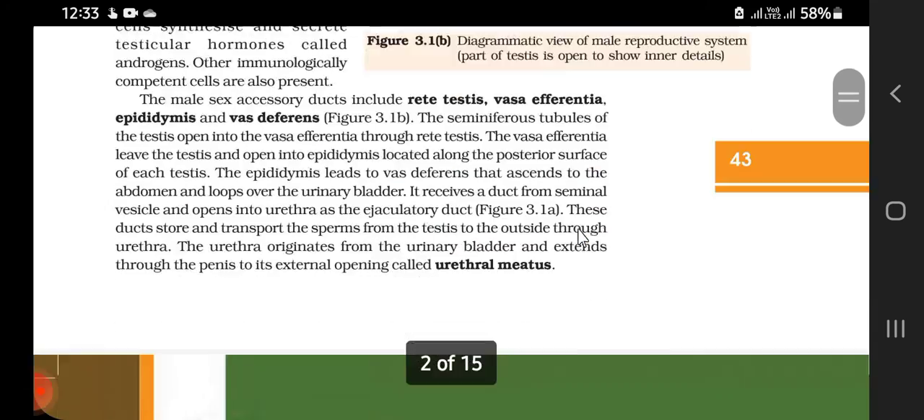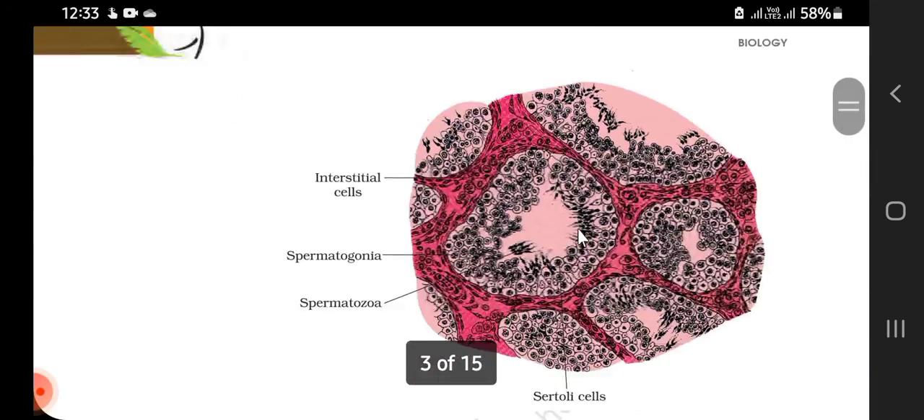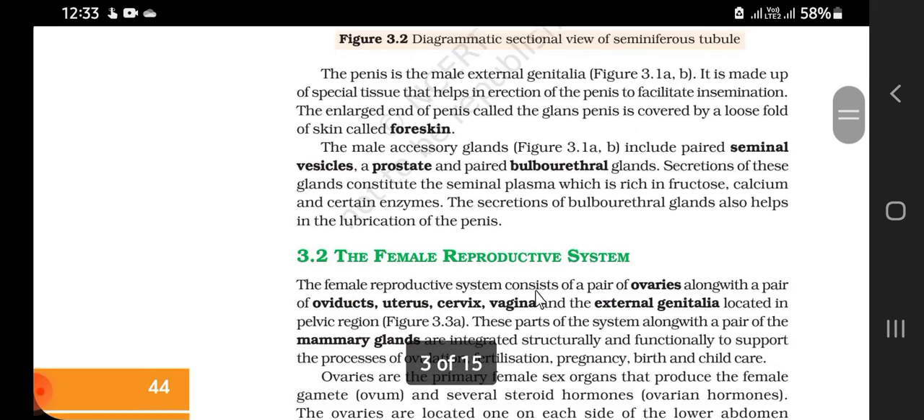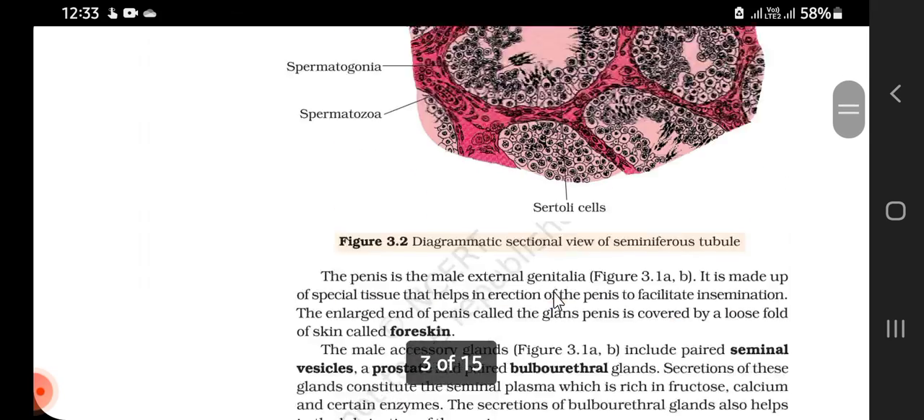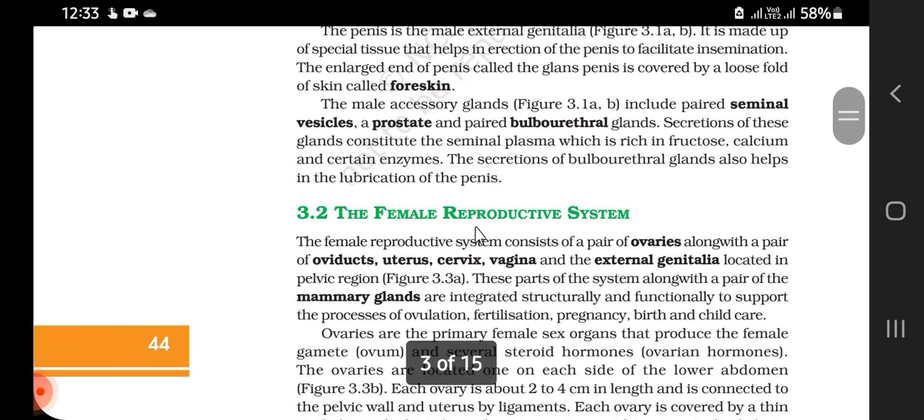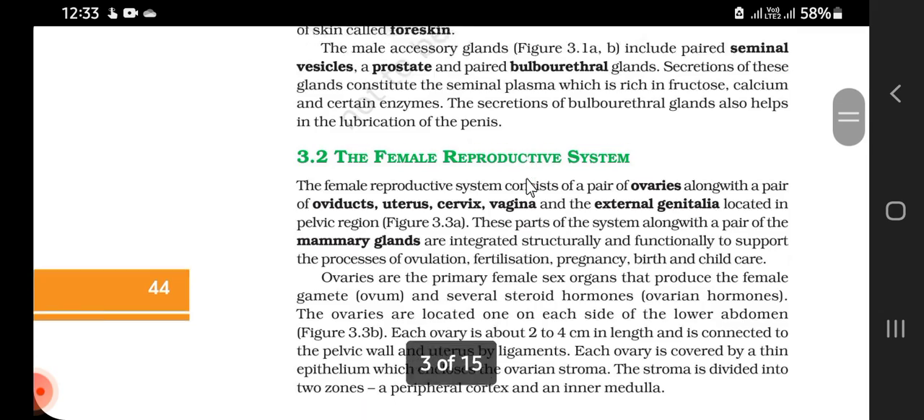And it was all about the male reproductive system. We have completed the male reproductive system. In the next video, we will start with the female reproductive system.